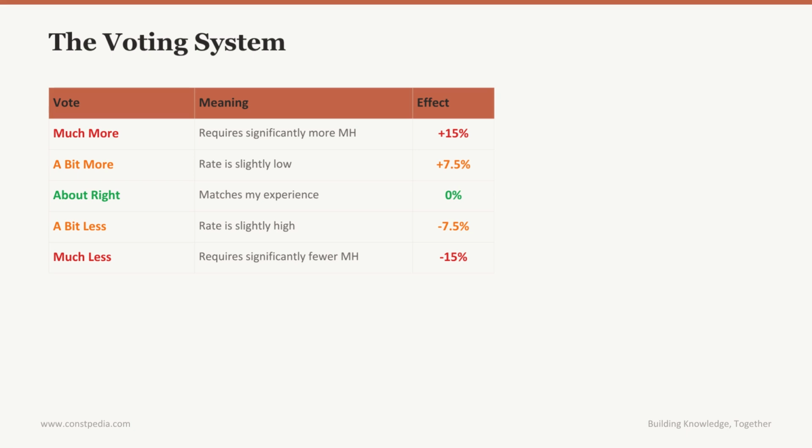About right means the rate matches their experience, no change. A bit less means slightly high, decreases by up to 7.5%. And much less means significantly fewer man-hours, decreases by up to 15%.